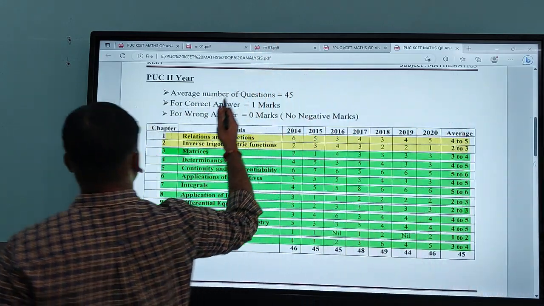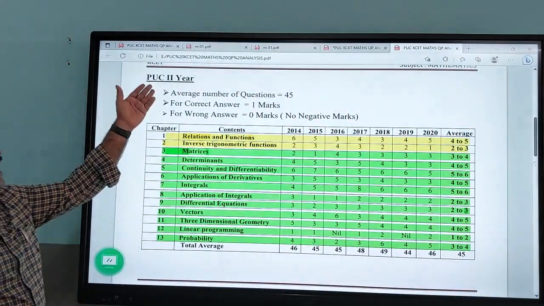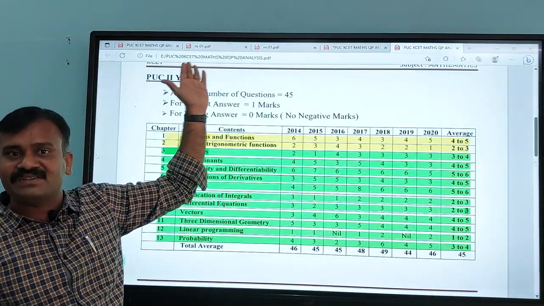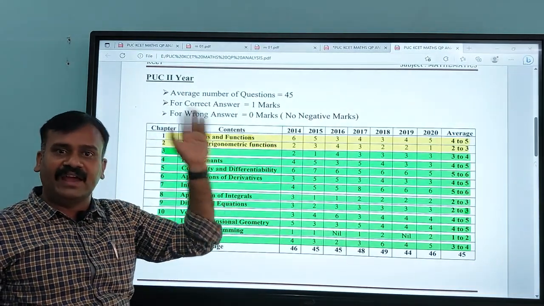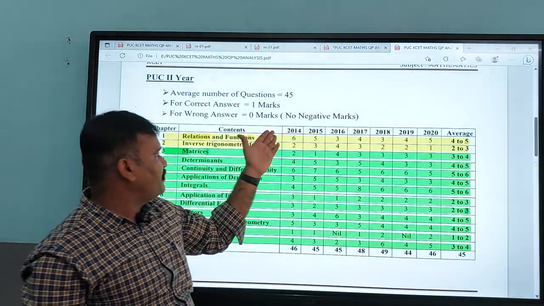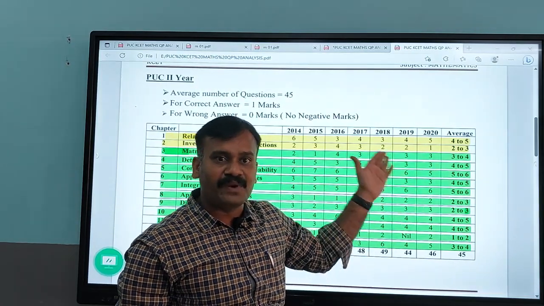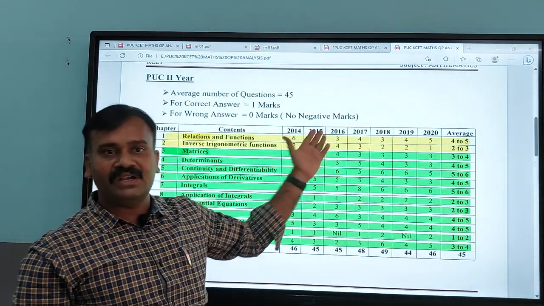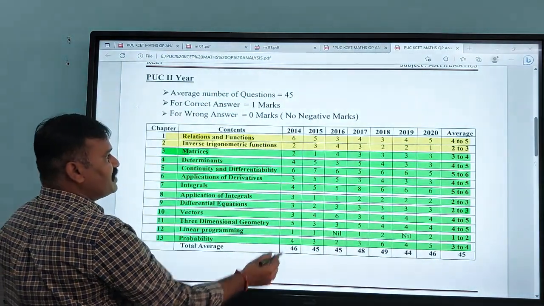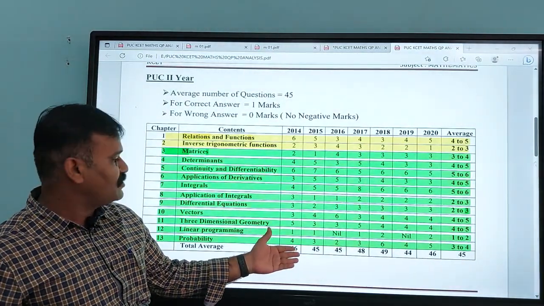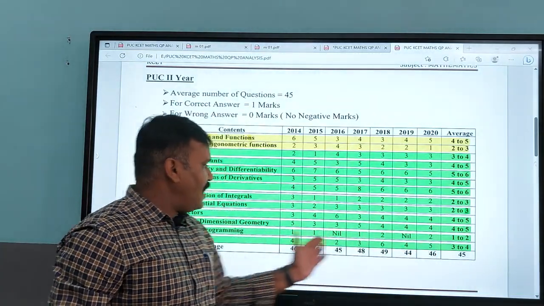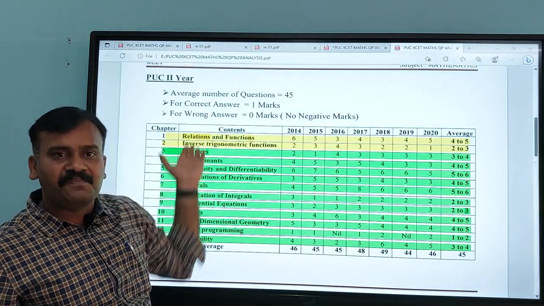This is the PUC second year syllabus. As I told you earlier, the number of questions from the second PUC is 45. I cannot say you will get exactly 45; that is the average number of questions. We did the analysis from 2014 to 2020, the previous year question papers, and 2021 and 2022 data is also available, which I will tell you later. From the second PUC, in 2014 there were 46 questions, then 45, 45, 48, 49, 44, 46. On average, that is 45 questions from the second PUC concepts.